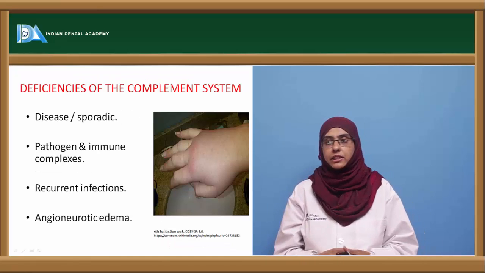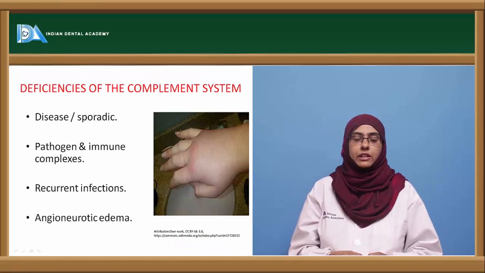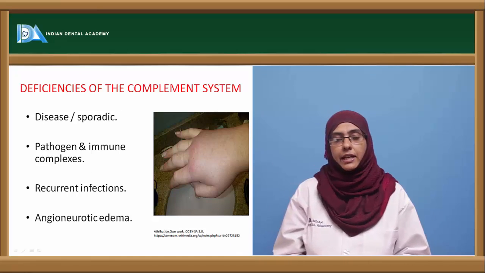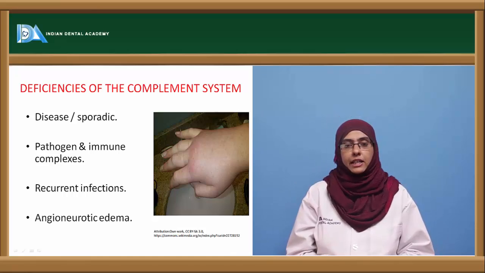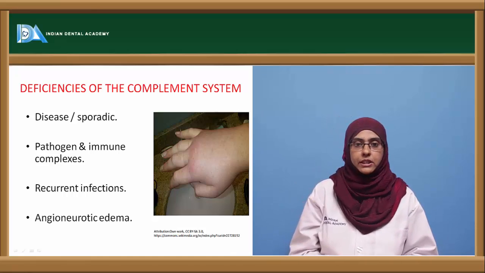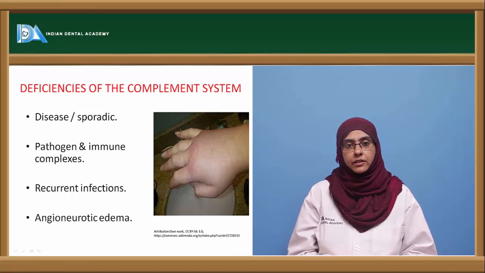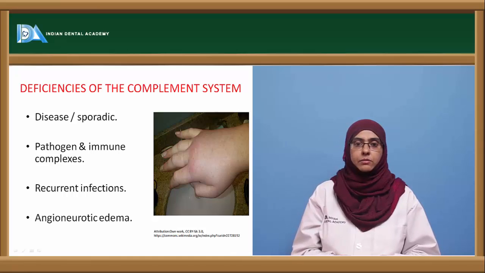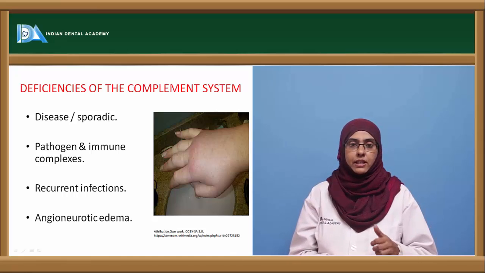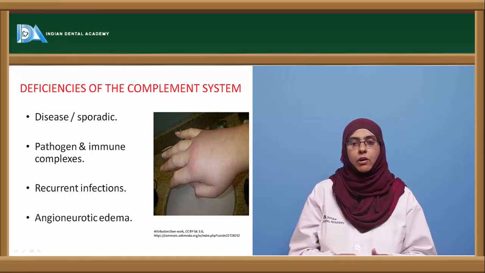And the deficiency of the complement system, when there is no complement system getting activated inside the body, can lead to many types of diseases which can be sporadic in nature. And you will not see the elimination of the organism from the body, which is very effective in the presence of the complement system.